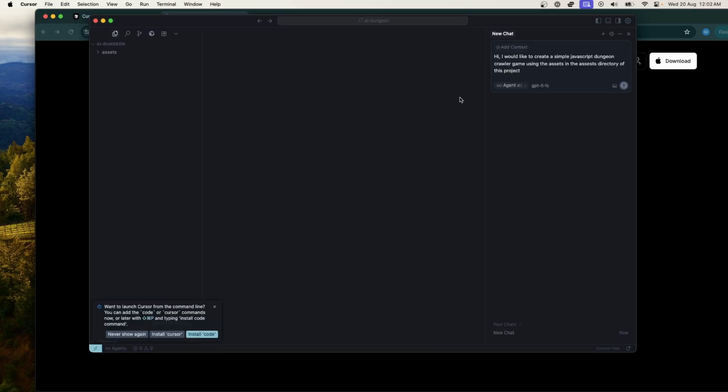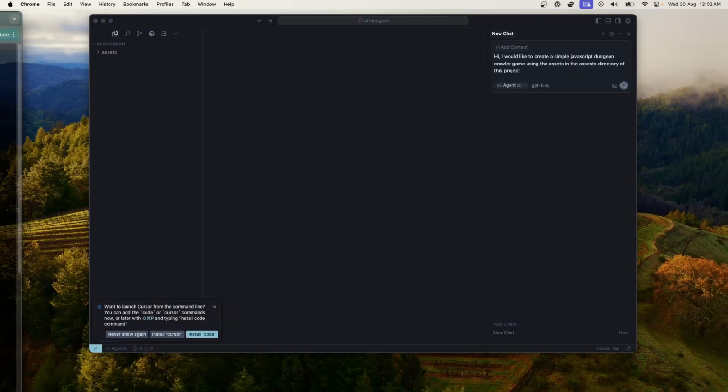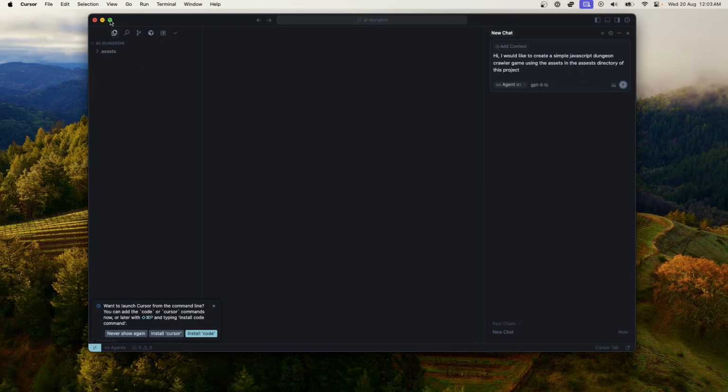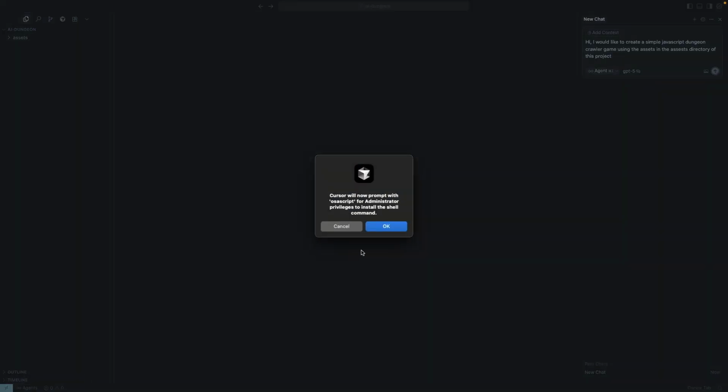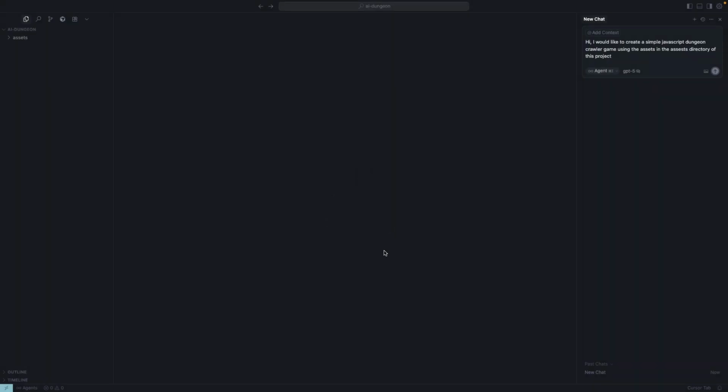The world is very tedious these days. Remember when software was like simple and it just did what you want and it wasn't trying to manipulate you into doing things all the time? Anyway, the modern world, what can you do? Code or cursor commands now. Okay, let's do that. Okay, I'm sure at some point I will actually get to write some code.